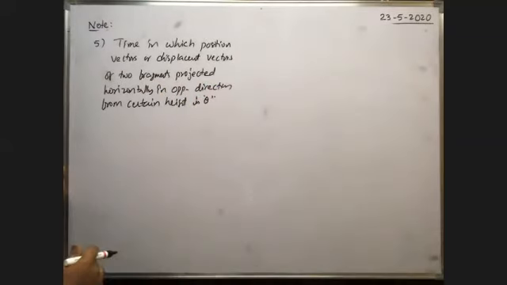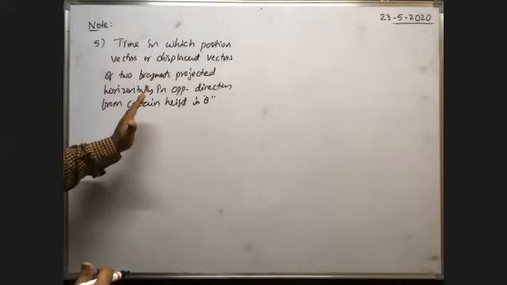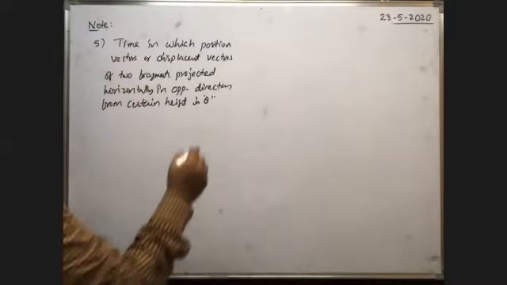So the time in which the position vectors or displacement vectors of the two fragments projected horizontally in opposite directions from certain height is theta.